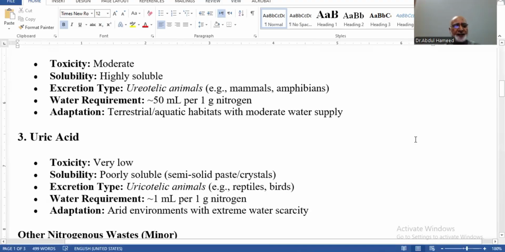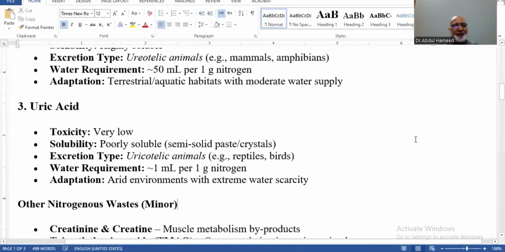So uric acid, the third one, toxicity very low, and its solubility poorly soluble, semi-solid paste or crystals. So excretion type is uricotelic animals, reptiles, birds. So water requirement very less, 1 ml per 1 gram of nitrogenous waste material. So adaptation, arid environment when there is less availability of water with extreme water scarcity.